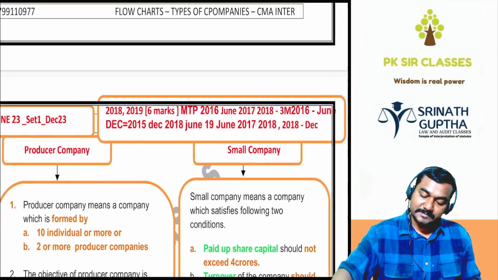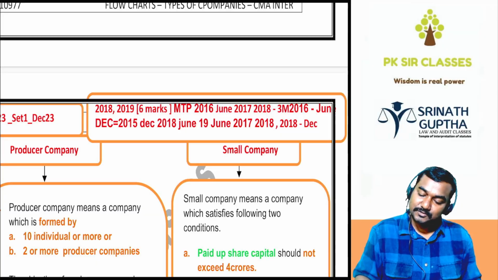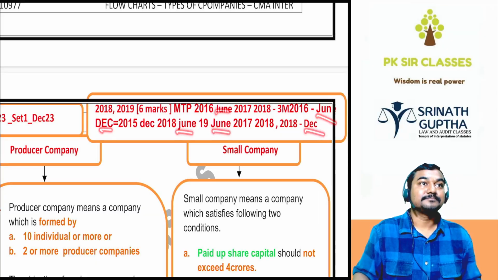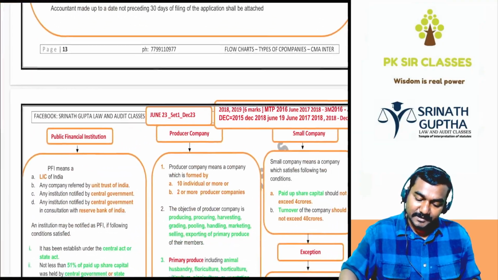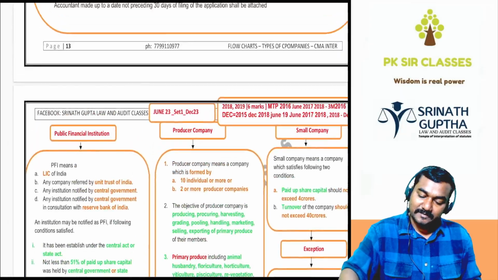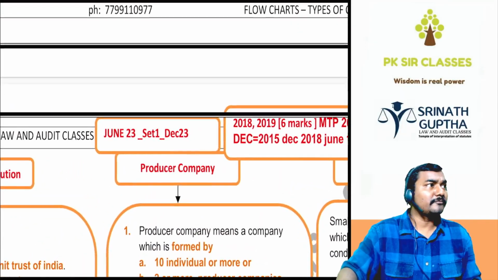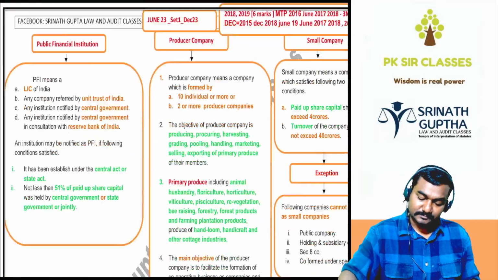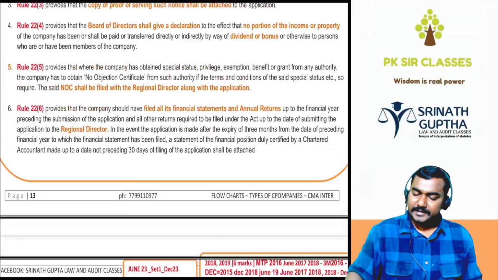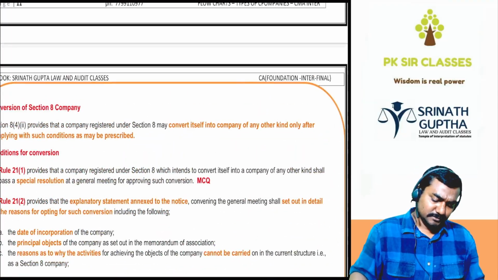Small company was asked these many times in the exam: June, December, June, December. Producer company was asked twice in the exam. You don't know producer company, right? So few things you know already, but few things you may not know.